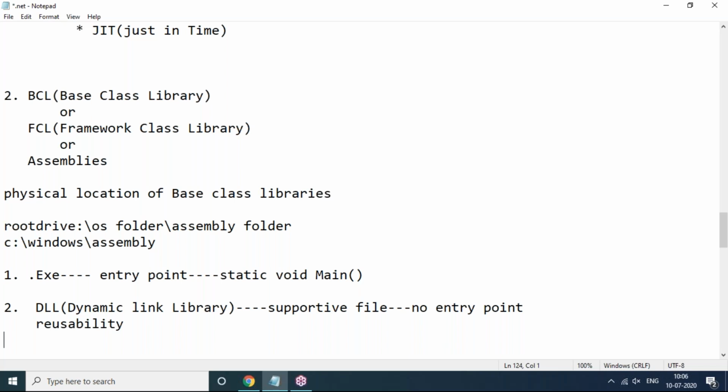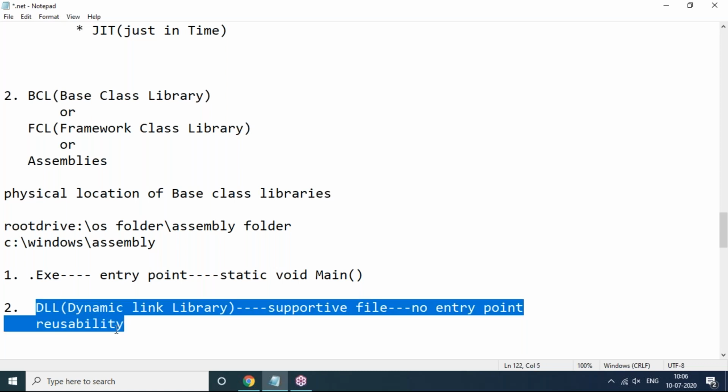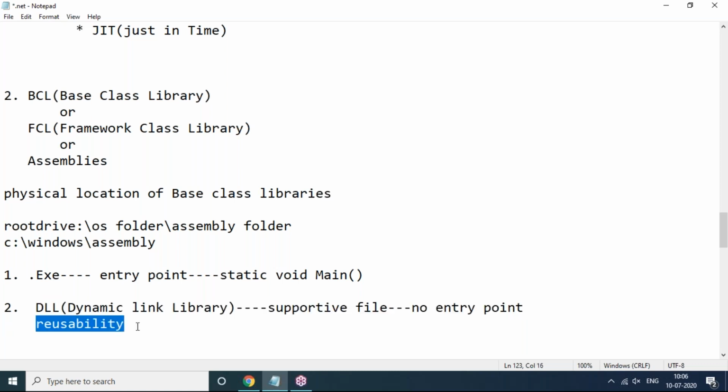So ultimate reusability is possible, saving time and reducing the burden on the programmer. DLL files can be attached to any of your applications with or without modification. We can use the DLL for reusability purposes.